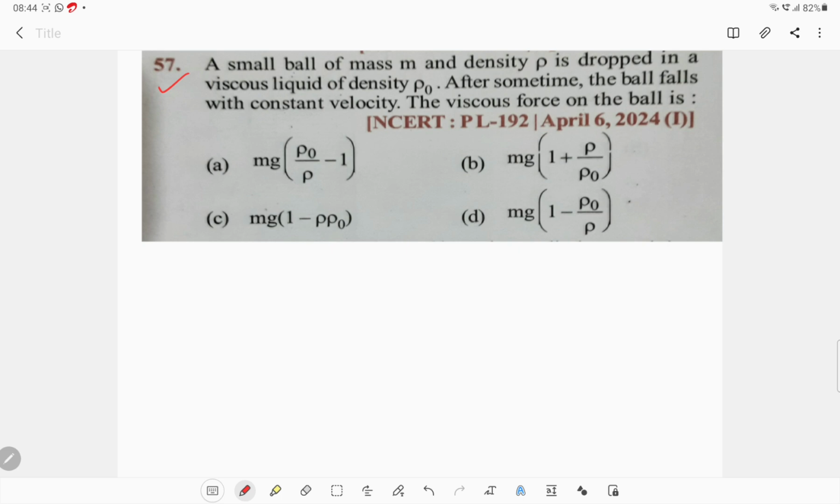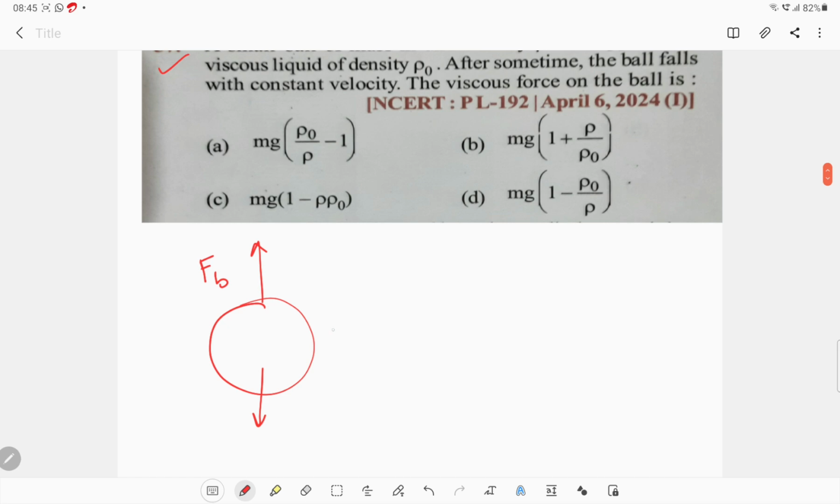A small ball of mass m and density rho is dropped in a viscous liquid of density rho naught. After some time the ball falls with constant velocity. The viscous force on the ball is, जो viscous force लगेगा बॉल पे वो कितना होगा. So this is the sphere and this is the buoyancy force, and this is the weight, and the viscous force in the downward direction.